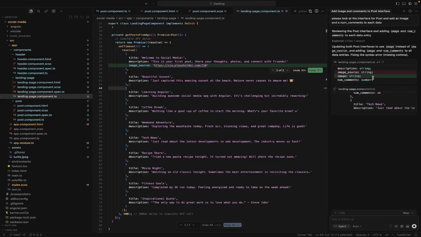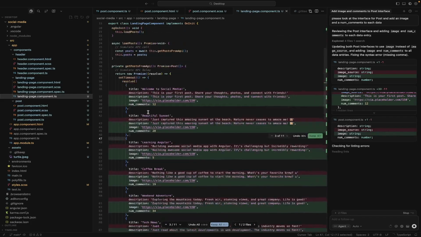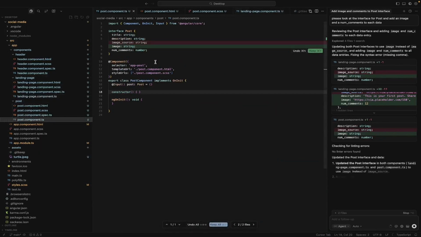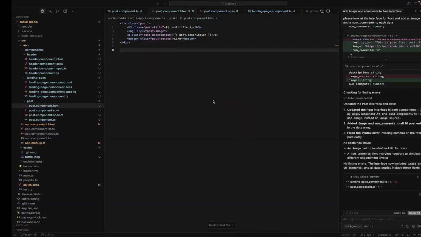Okay, it changed it to image for some reason. Description, number of comments. Okay, perfect. It did that for us. And post here. Okay, it did the same thing. Okay. And now let's turn this back on so we can start learning. How do you show an image in HTML? This is how you embed an image. You put a new image object, and you have to pass a source. And that source is going to be, if you remember, our post.image. All right? Oops, let's rearrange these now.